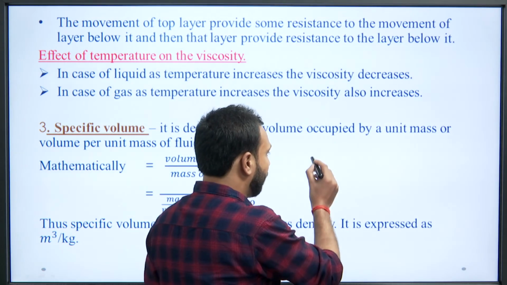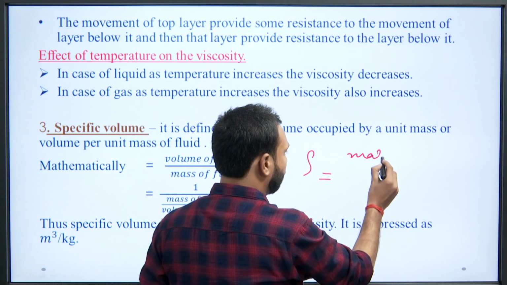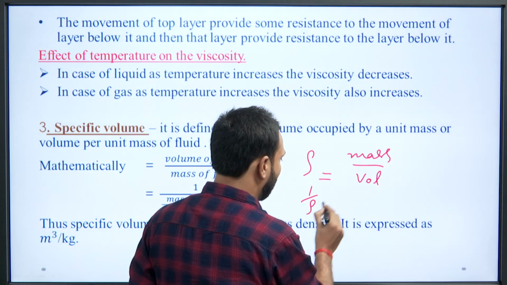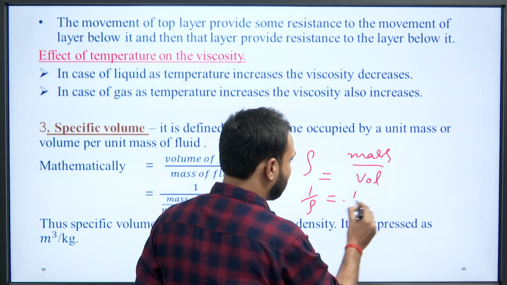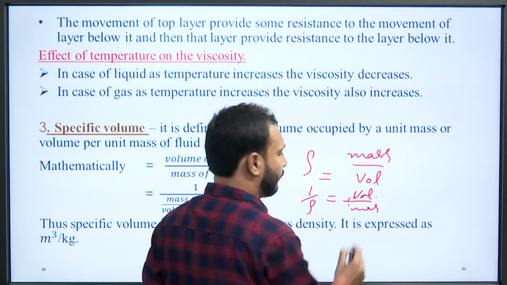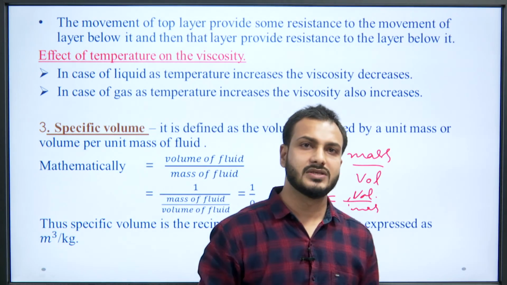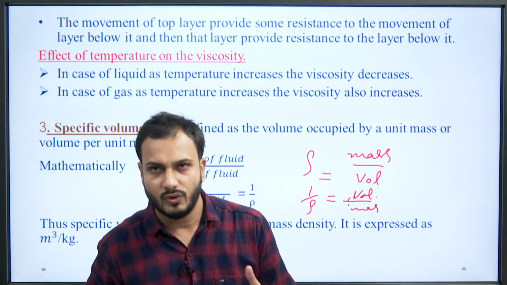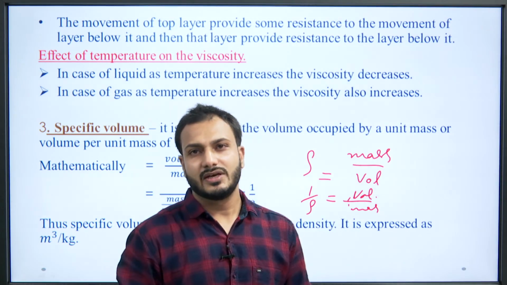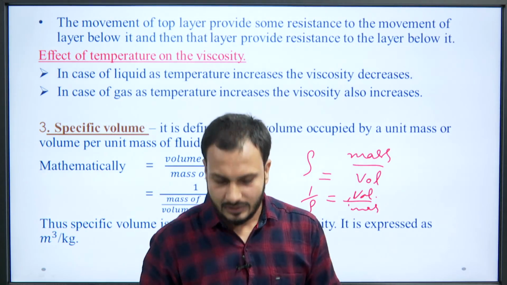Okay. So, if we observe this formula, volume of fluid upon mass of fluid, then in terms of density, we know that density is what? Density is mass of fluid upon volume. If we take the reciprocal of density, we will get volume upon mass of fluid. So, we can say that specific volume is the reciprocal of density, and since volume is in the numerator, we get the unit meter cube per kg.